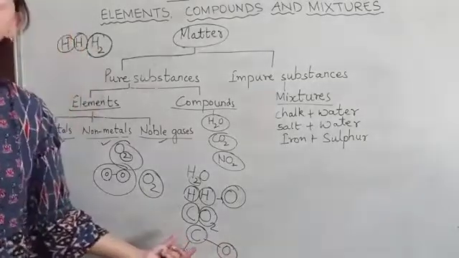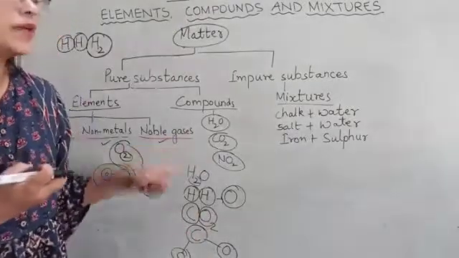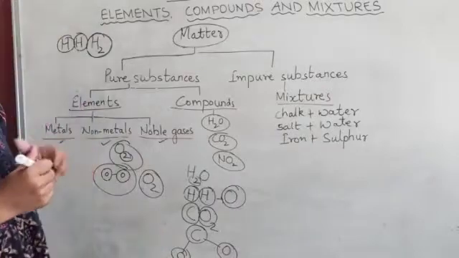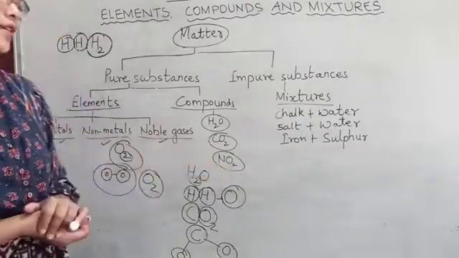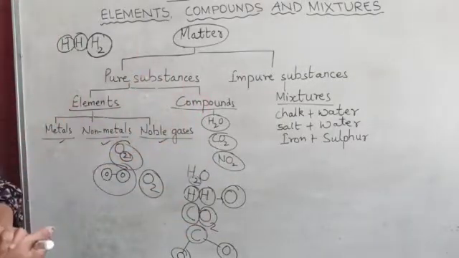They form a molecule of carbon dioxide, CO2. The same is with nitrogen dioxide. So this is about compounds and elements.